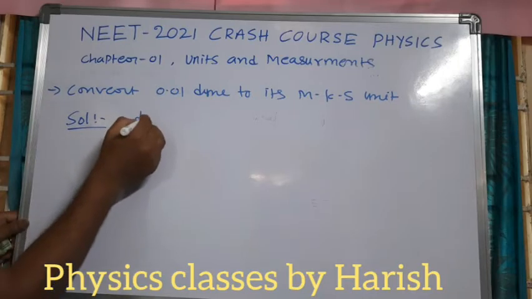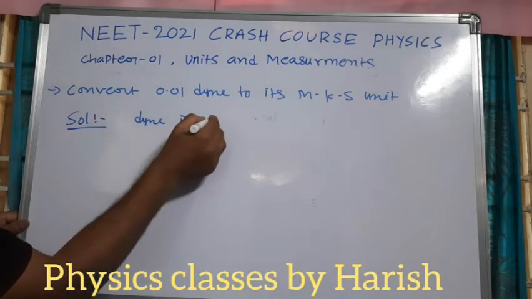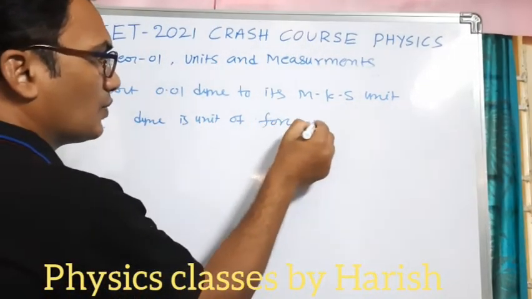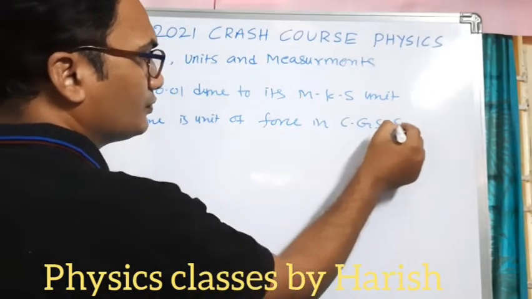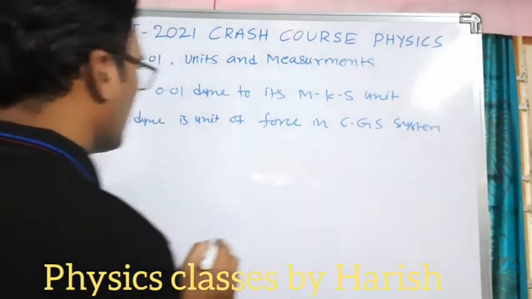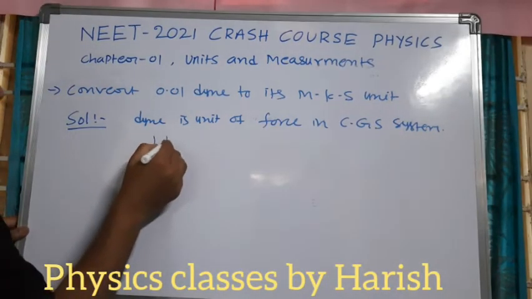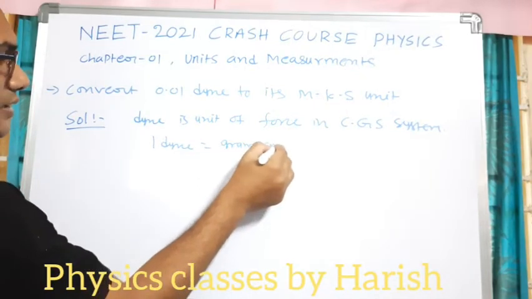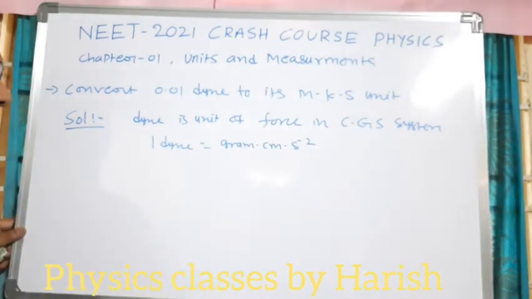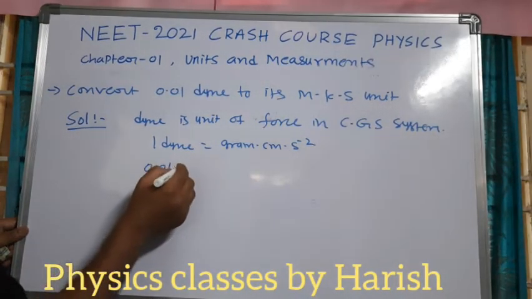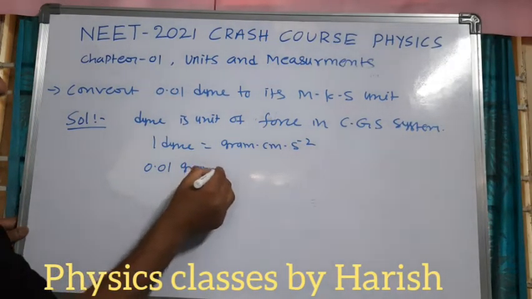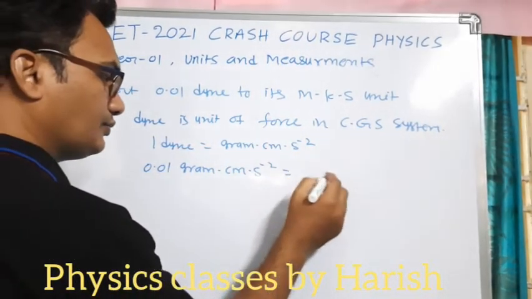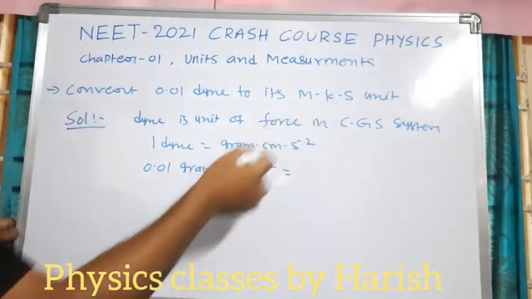Solution: dyne is the unit of force in the CGS system. 1 dyne is equal to gram centimeter second minus 2. So 0.01 gram centimeter second minus 2 is equal to how many MKS units?